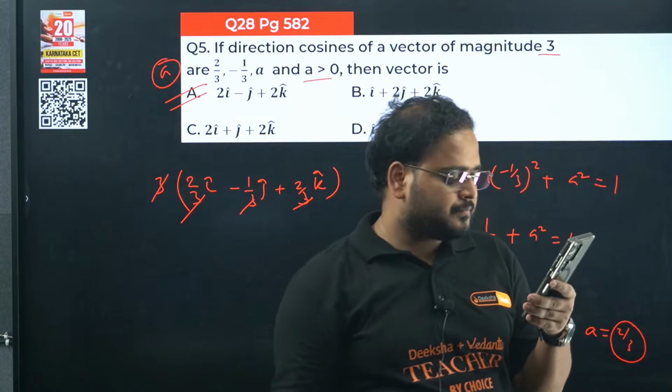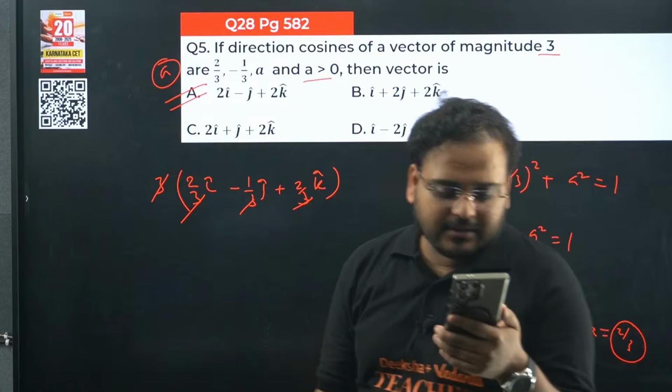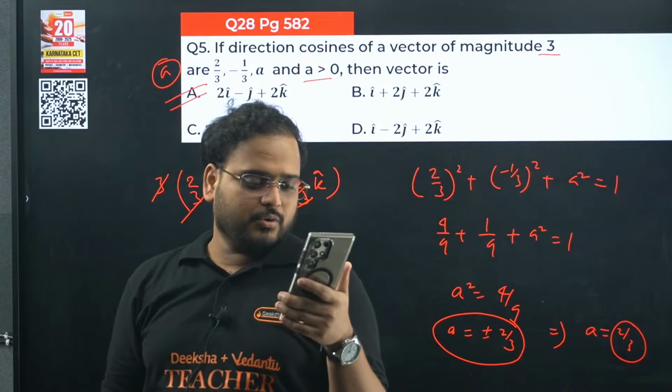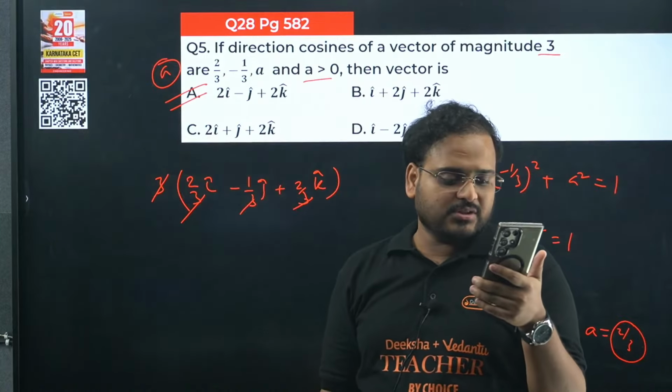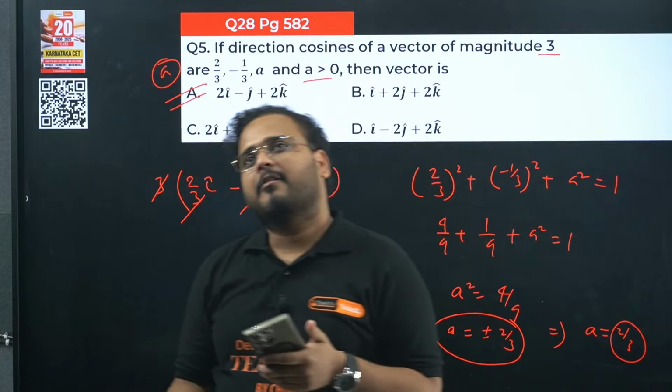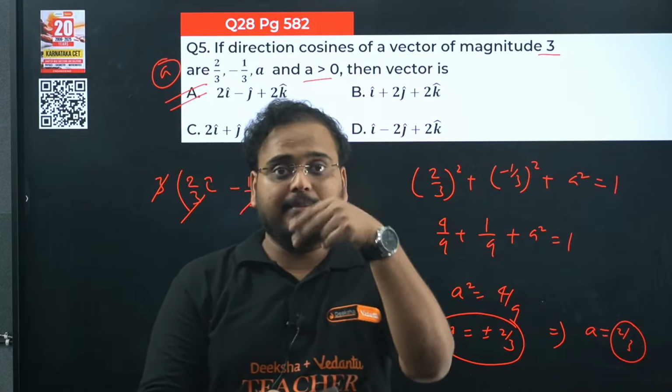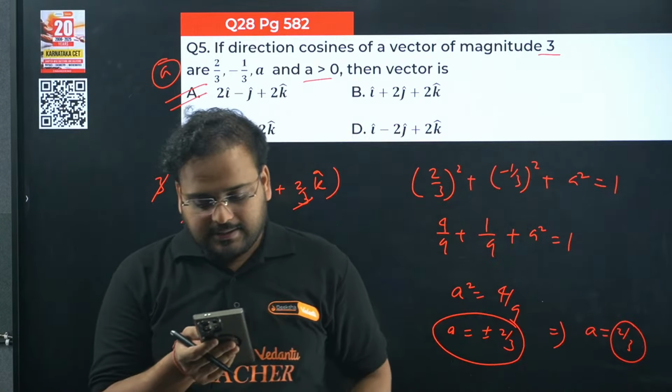I'm a dropper, sir. Welcome, don't worry about it. Once you're here, we'll take care of things. Any question if you have, you can ask, okay? Sir, how many questions are asked from this chapter? Vector algebra, I'll tell you, vector and 3D together become almost 9 marks, a combination of the two. Is it clear, Asha?